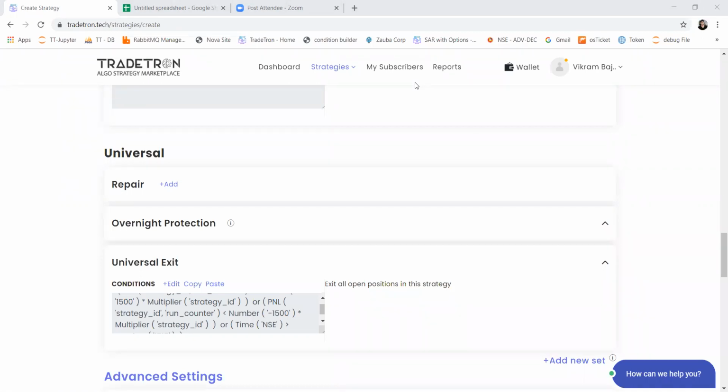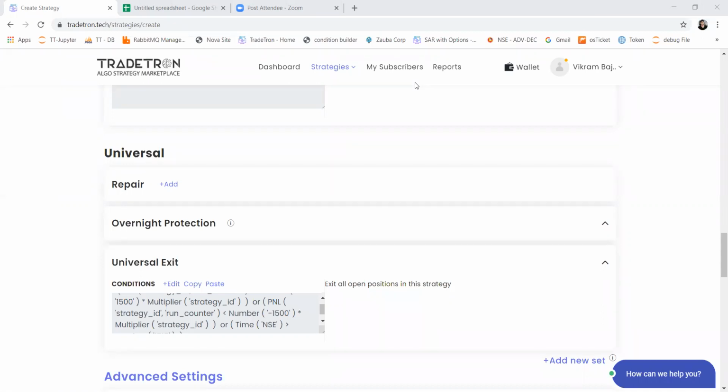I have long in futures of any expiry. Based on this, I want to enter in options. How to do that? We'll need the exact condition, the exact setup you want. Only then will we be able to tell whether it is possible or not.